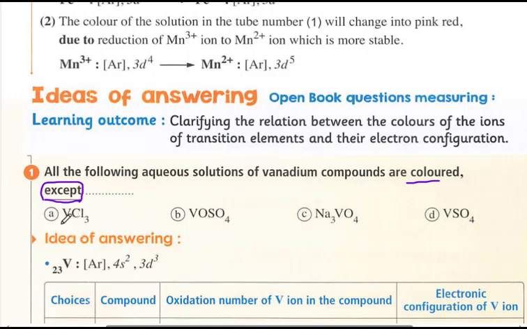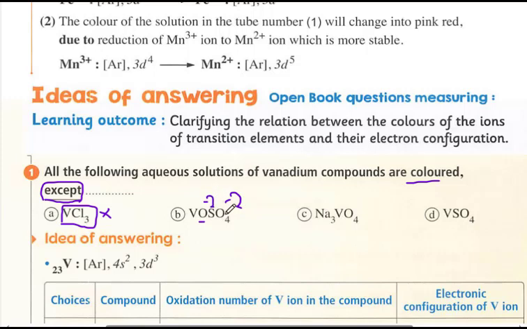Here, as each chloride ion has 1 negative charge, so 3 negative, and the whole molecule is neutral, vanadium has a positive 3 charge, so it is excluded. Here the sulfate has negative 2, and here the oxide also has negative 2.